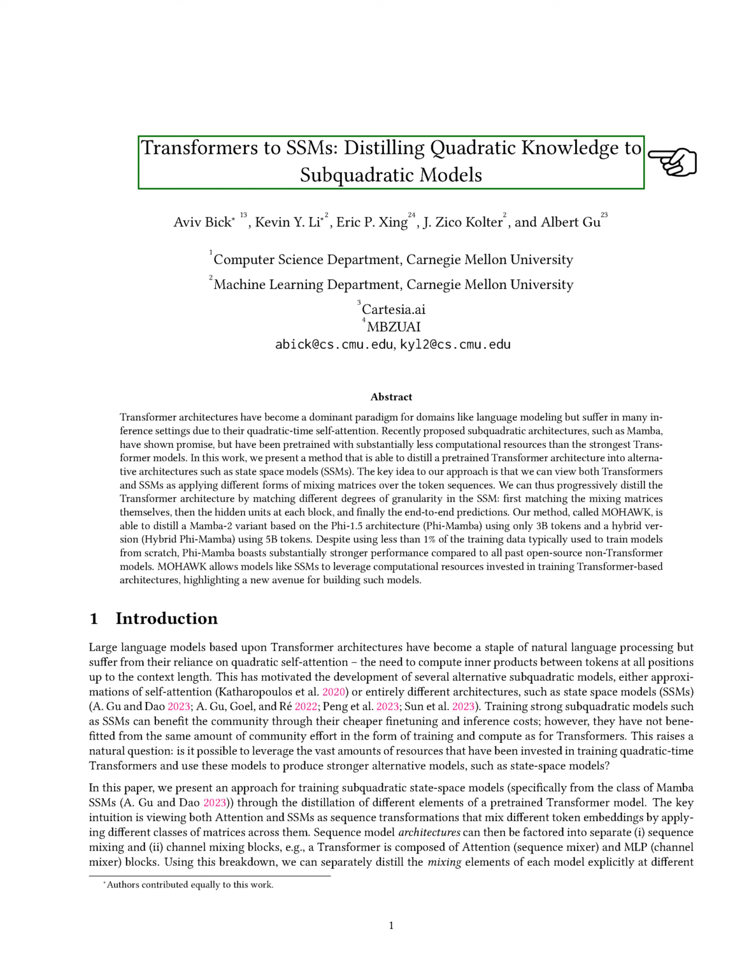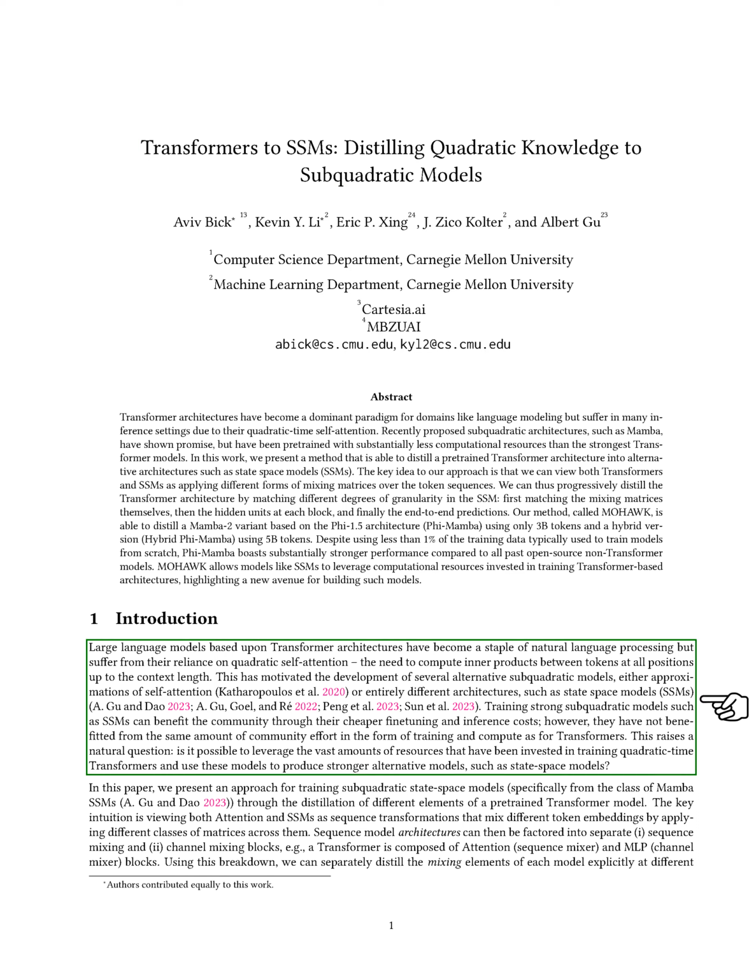Section: Introduction. In this section, we discuss the advancements in large language models, particularly those based on transformer architectures, which are widely used in natural language processing. However, these models face challenges due to their quadratic self-attention mechanism, which requires extensive computations between all tokens. This limitation has led us to explore alternative subquadratic models, including approximations of self-attention and entirely different architectures like state